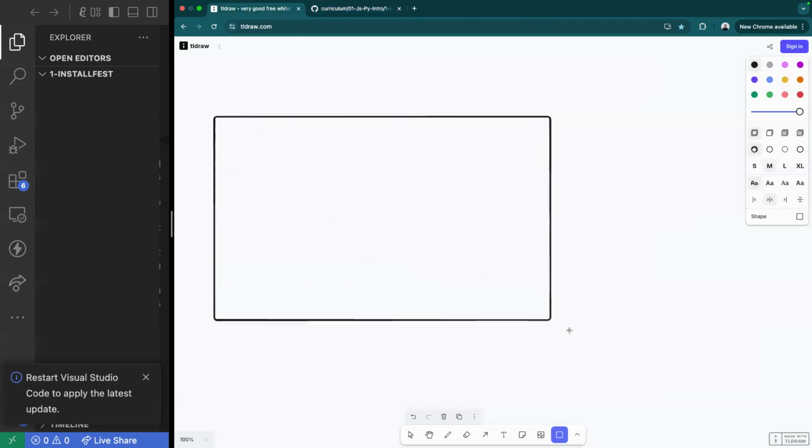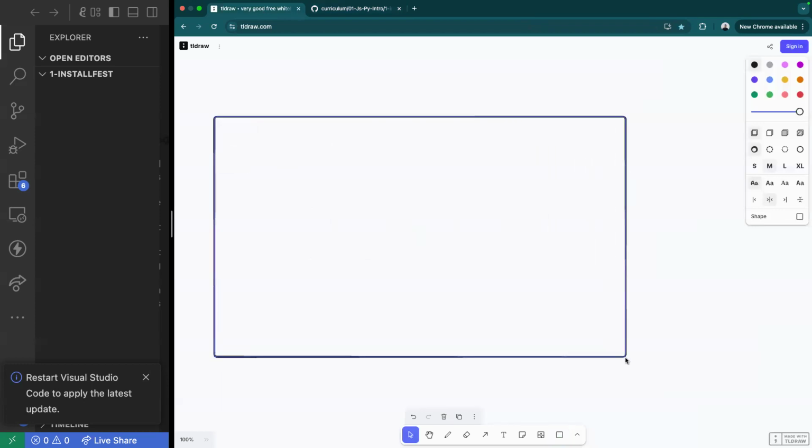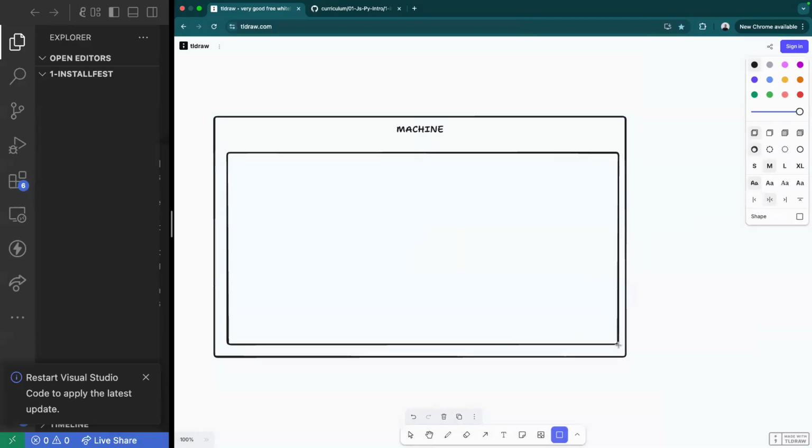All right, so we have our machine here. And you're going to see me use tldraw. Please don't make fun of my drawings. All right, so here we have our machine. And inside of my machine, I may have an application, which is what shows on my screen.